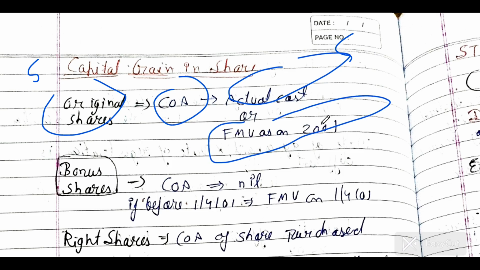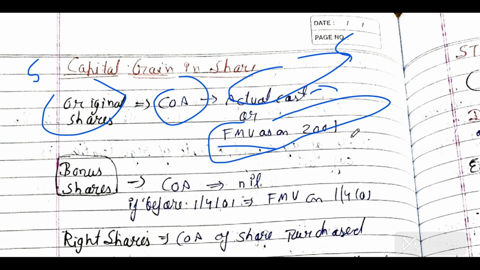For actual cost, we will consider brokerage, because you studied in AS 30 that we consider brokerage. We take actual cost including the brokerage, but we will not include securities transaction tax for the purpose of actual cost of the shares and the fair market value as on 2001.